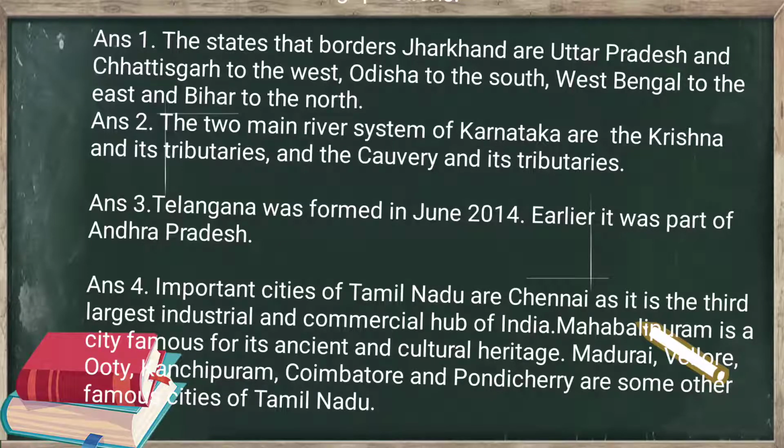Second question is, what are the two main river systems of Karnataka? The two main river systems of Karnataka are the Krishna and its tributaries and the Kaveri and its tributaries. Once again, I will repeat the answer.